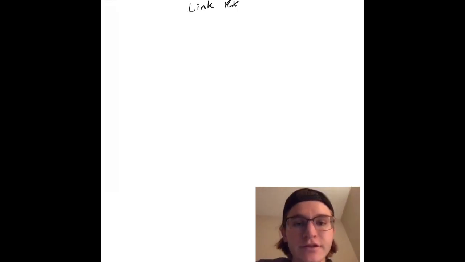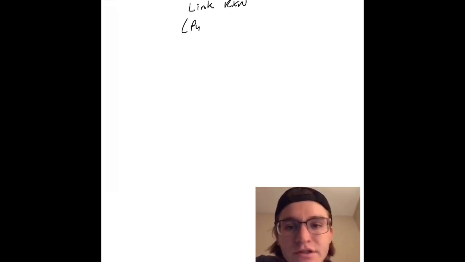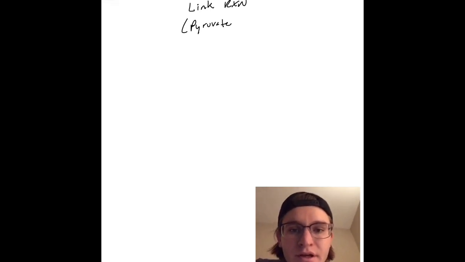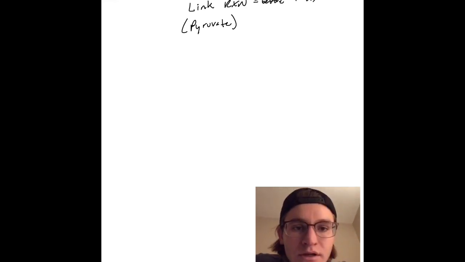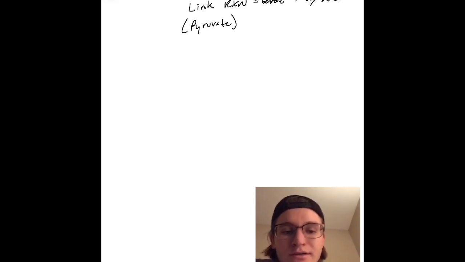It's Adam the Science Tutor, and today we're going to be talking about the link reaction, which is a kind of cool reaction. It's pretty easy, and it's just what happens to pyruvate after glycolysis and before the Krebs cycle or TCA cycle, as some people call it. Don't get the names confused, but the TCA is the Krebs cycle. And pyruvate was what was made with the 8 ATP in glycolysis.